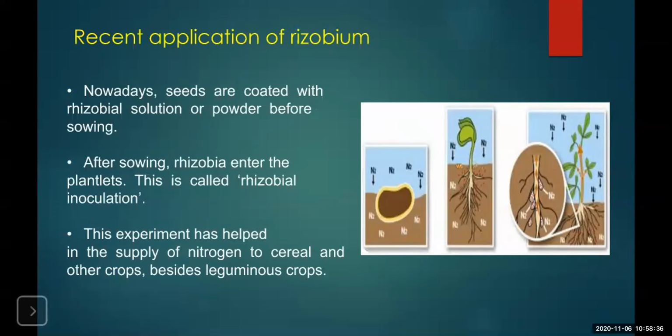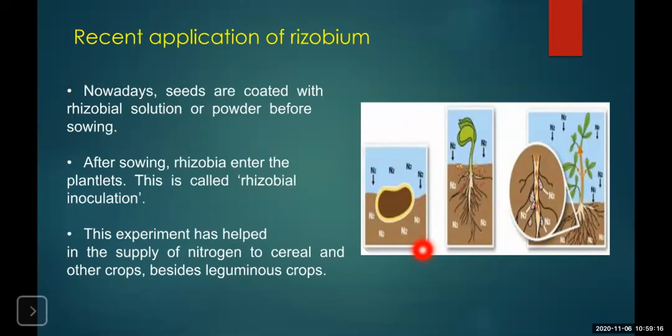Now, there is a new technology developing in the section of agriculture by the use of rhizobium. The rhizobium bacteria are collected and they are dried and a powder is formed. Okay. Then the seeds of the plants are coated with this rhizobium culture. Okay, that is called inoculation. Now, once these coated seeds are planted, as you can see, the seeds are coated by the rhizobium culture and they are sowed in the soil.